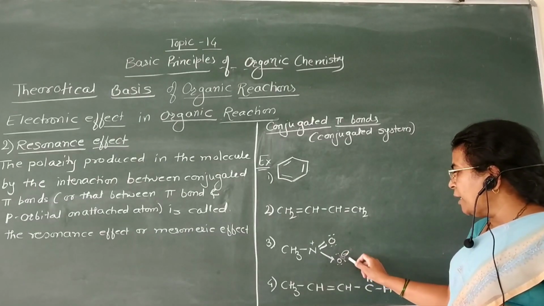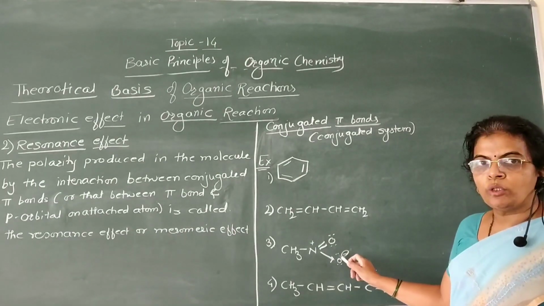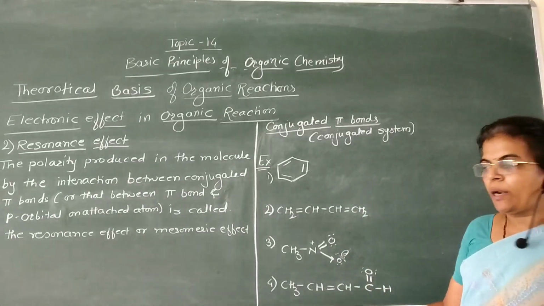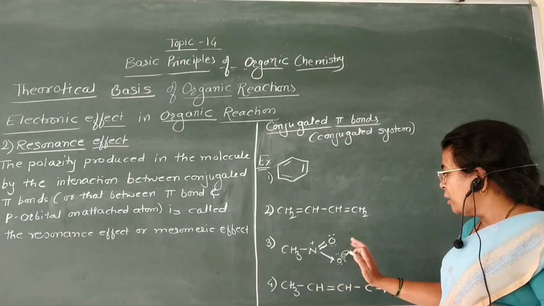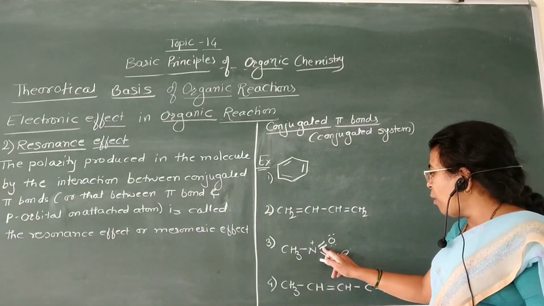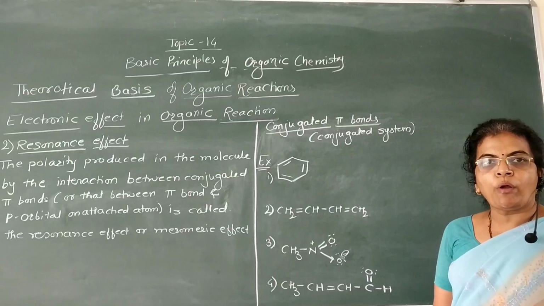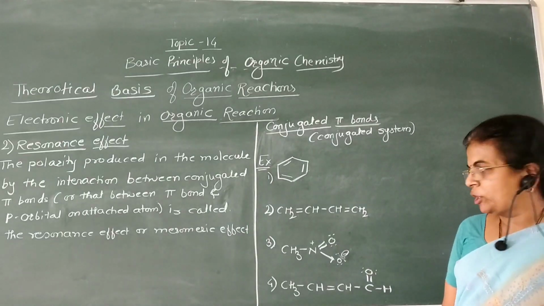There are 6 electrons, 3 lone pairs, on this oxygen atom. In this case, this double bond is conjugated with the lone pair of electrons on the negatively charged oxygen atom.